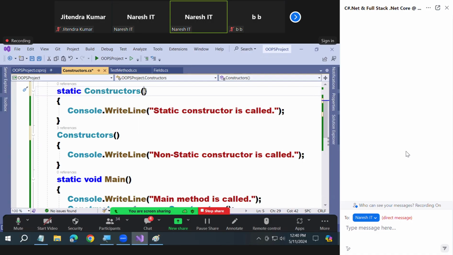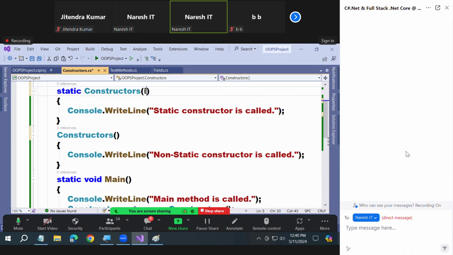Again, you have the blank face here. Implicitly called or explicitly called? Then how are you thinking to pass value? My question is straightforward. When it is implicitly called, you don't have a chance to pass a value. Yes or not? So there are two reasons why static constructors cannot be parameterized. First reason, they're implicitly called. Second reason, first block of code. So there will not be a chance to pass a value at all.